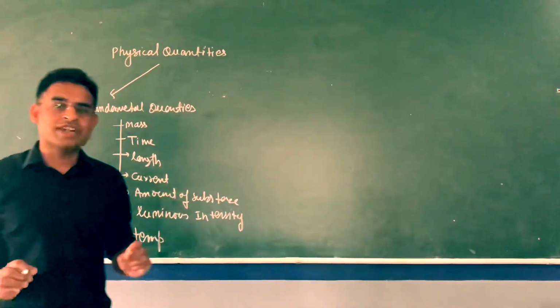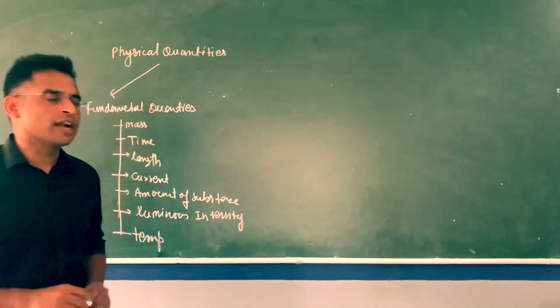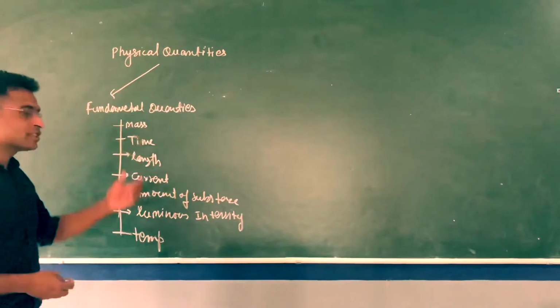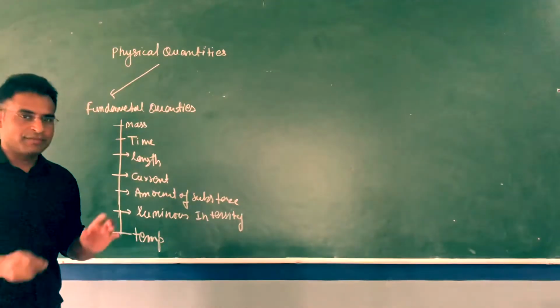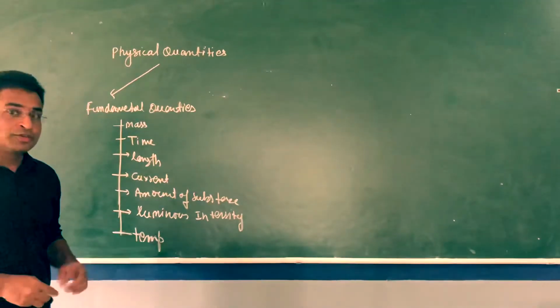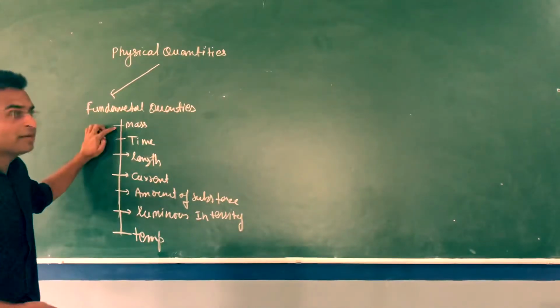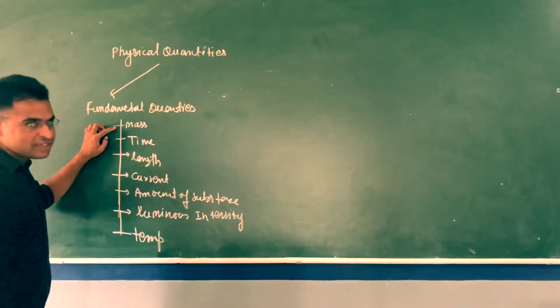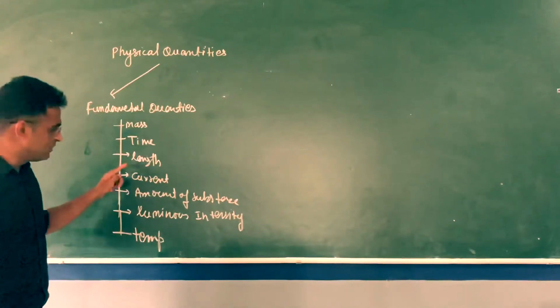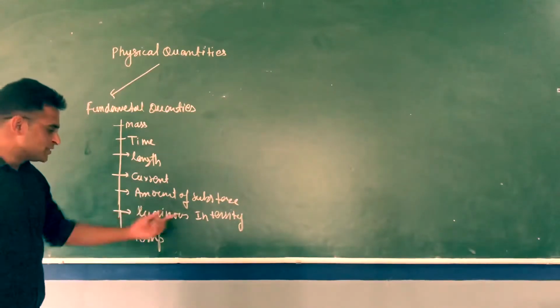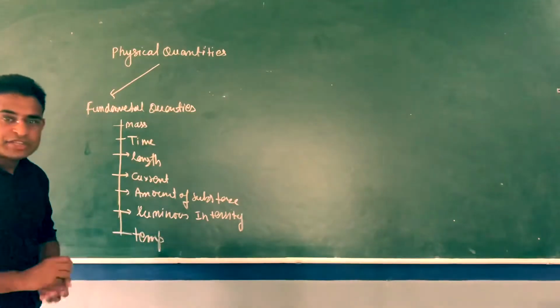Once again I repeat, what's a fundamental quantity? Quantity which does not depend on any other quantity is called fundamental quantities. Like mass does not depend on anything else. For mass, we need a weighing machine to measure it. We cannot measure mass using a meter scale or something else. So mass is fundamental because it does not depend on any other quantity. Similarly, time, length, current, amount of substance, luminous intensity, and temperature.